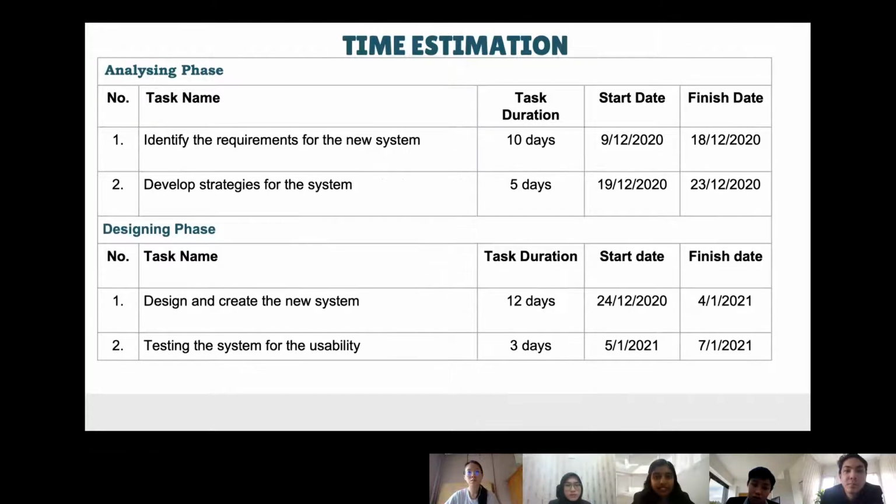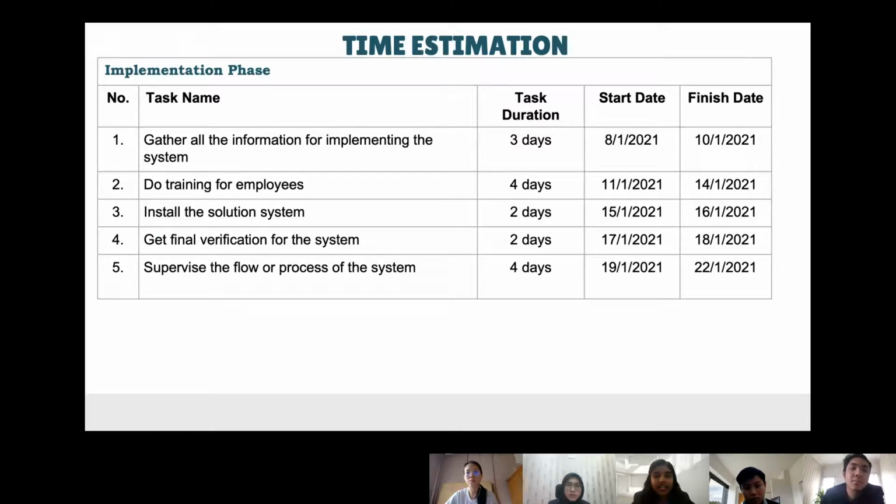The next phase is the analysis phase, and the tasks are: identify the requirements for the new system and develop strategies for the system, and that is the duration time. The third phase is designing. We will design and create the new system, and we will test the system for usability, and these are the durations. And the fourth phase is implementation.